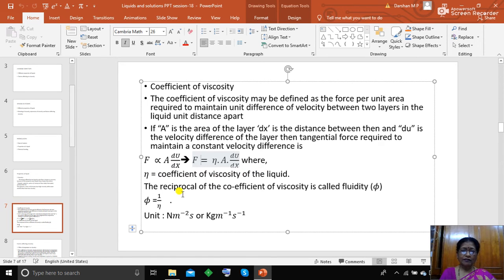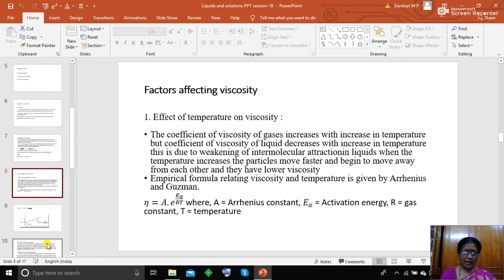The reciprocal of the coefficient of viscosity is called fluidity. Fluidity is psi, where psi = 1/eta. The unit of viscosity will be N per meter square, or kg per meter per second. Then we'll come to the next part, that is, factors affecting viscosity.